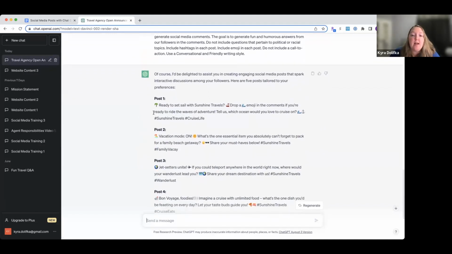So post 1, ready to set sail with Sunshine Travels. Drop a wave emoji in the comments if you're ready to ride the waves of adventure. Tell us, which ocean would you love to cruise on? Okay, there's your question there. That would, you know, people are going to comment on this. Which ocean do they want to cruise on?